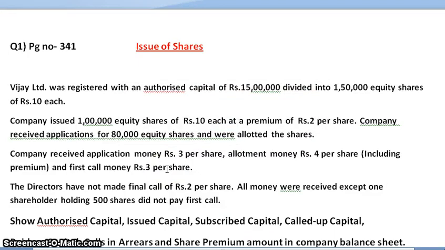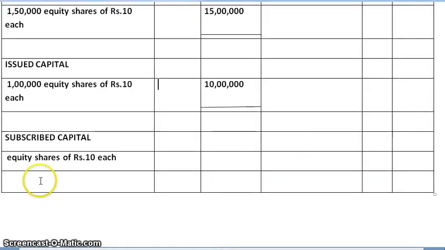Next is subscribed capital. Subscribed capital is the amount of capital for which applications are made by the proposed shareholders. And the question is saying company received applications for 80,000 equity shares and were allotted the shares. So we'll make a note of that. Subscribed capital: 80,000 equity shares of rupees 10 each. Outer column we get 8 lakhs.